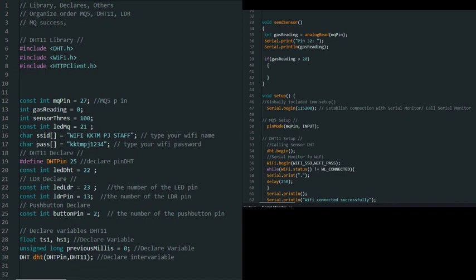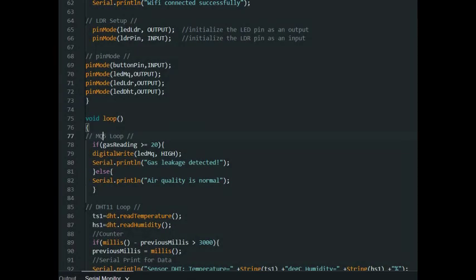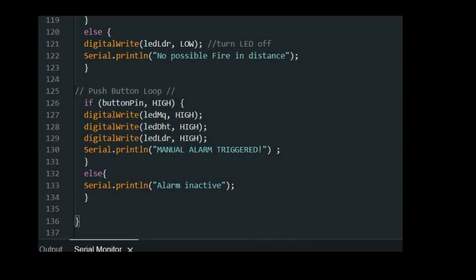In the code, we have the amplifier, DHT11 and LDR. The pin of the amplifier is 37 on the ESP32, and the LDR is 33, and 11 and 13. The push button is 2 and the others are 35. Okay, this is the code. I have 133 lines of code in the Arduino IDE.